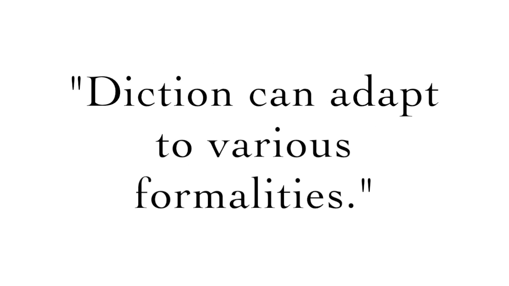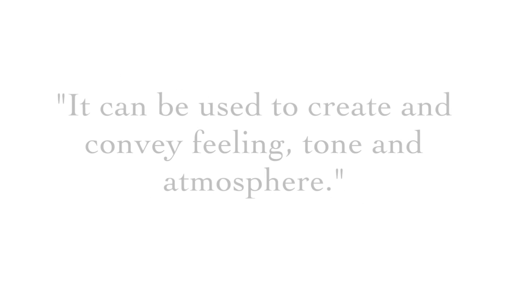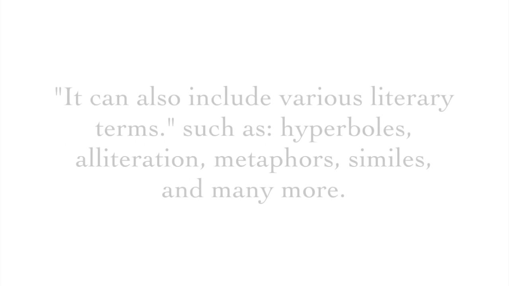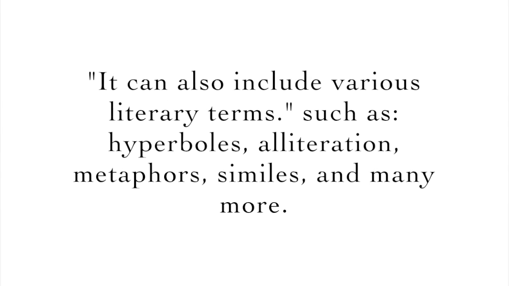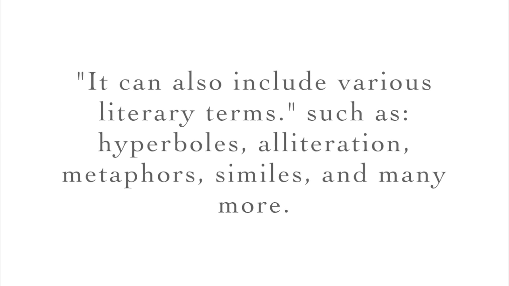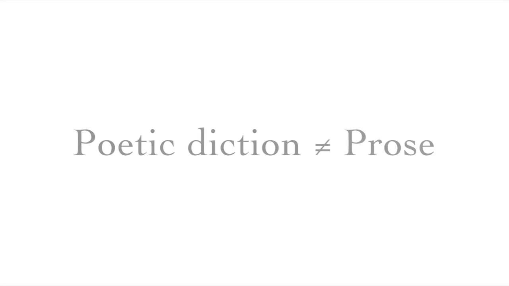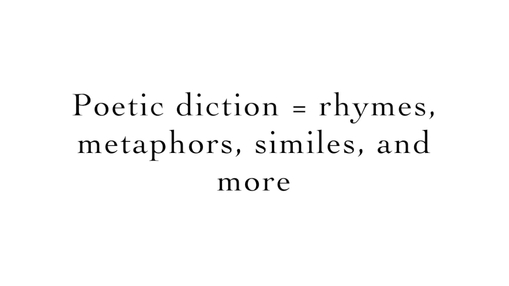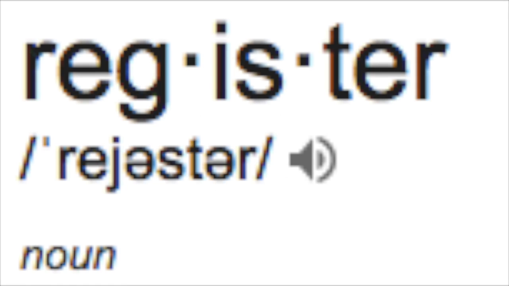Diction: the choice and use of words and phrases in speech or writing. Diction can adapt to various formalities. It can be used to create and convey feeling, tone, and atmosphere. It can also include various literary terms that can be used to captivate the reader's attention. For example, the diction used in poetry is very different from the diction used for prose. Poetic diction usually includes rhymes, metaphors, and similes, which separate it from prose.